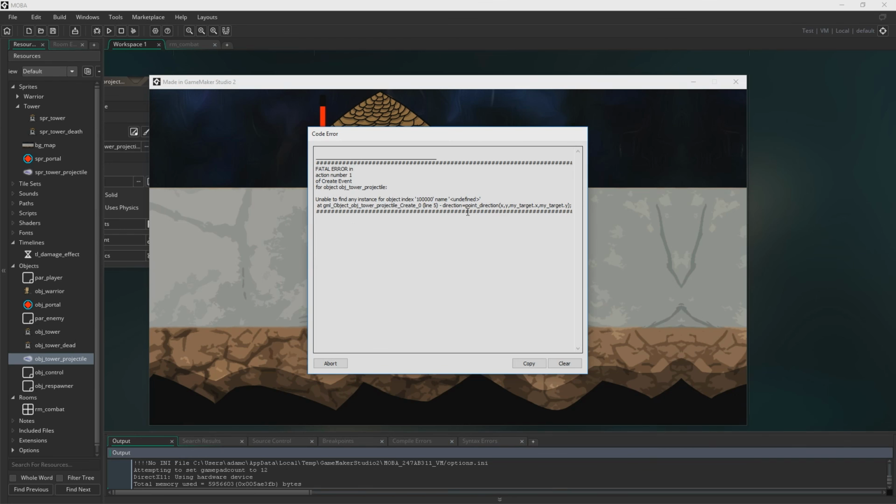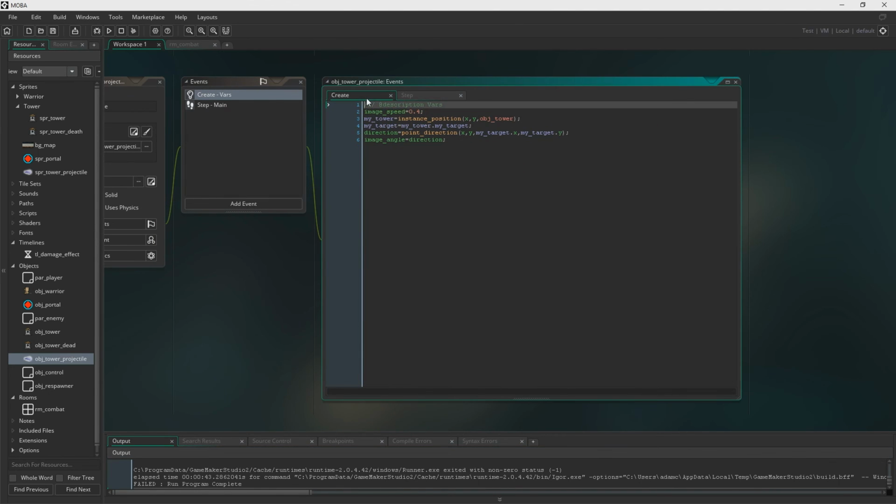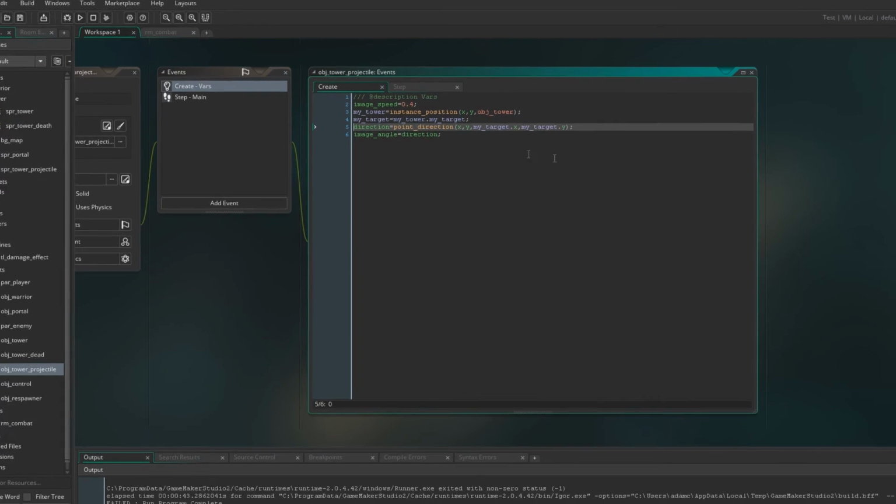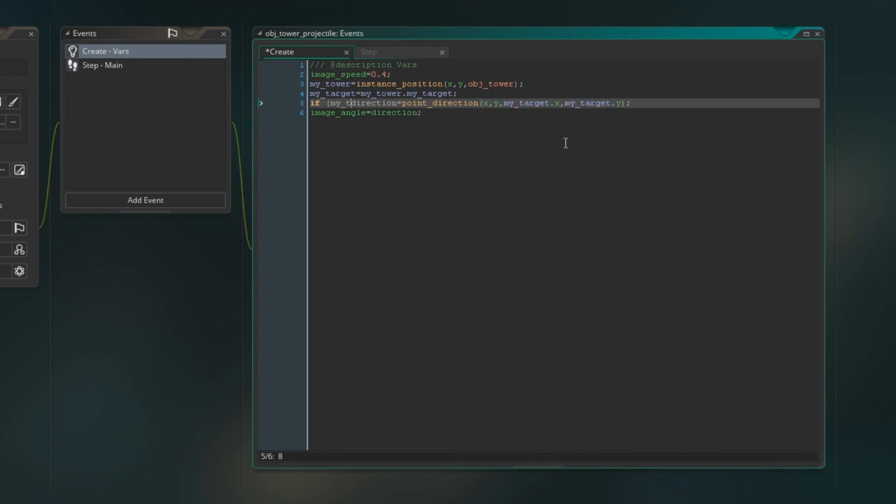Okay, well apparently I've just lied to you twice. It still doesn't work. Why doesn't it work? I have no idea. What's happened? Oh! That's why. Direction, it's trying to set my target here. My target no longer exists. Wow. Okay, so again, we just have to say if instance exists, my target. I promise you I do know what I'm doing. I do kind of know what I'm doing. I promise, right?